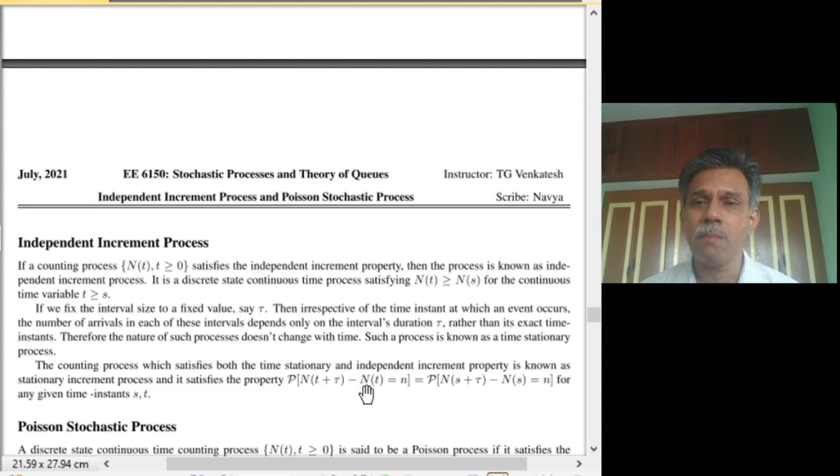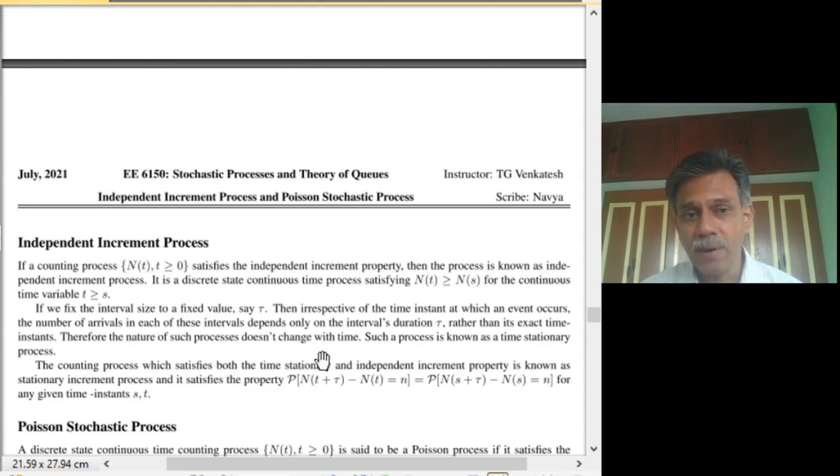But if the number of arrivals in an interval is purely dependent upon the interval size and not on the time at which the interval starts, then we say that the process is stationary, which is again a reasonable assumption, because if the arrivals are not periodical and do not have some seasonal behavior and so on, so it is the same at all times, then we can say that it is time stationary.